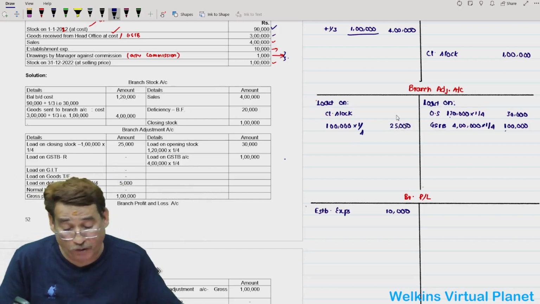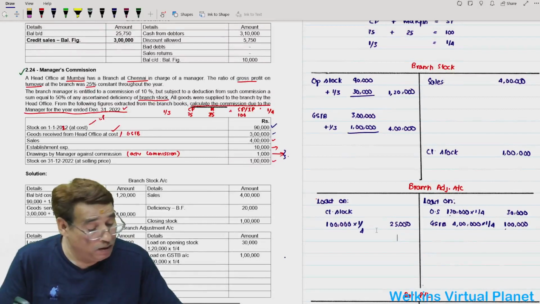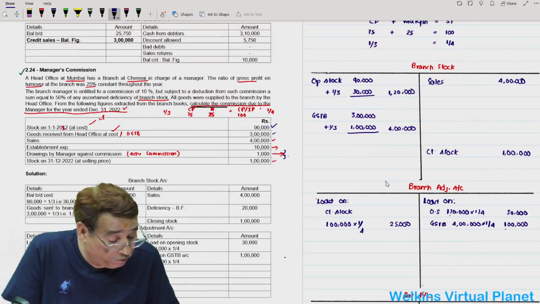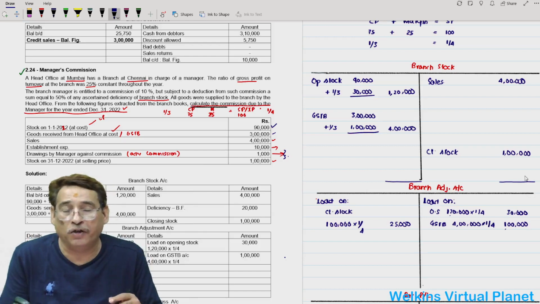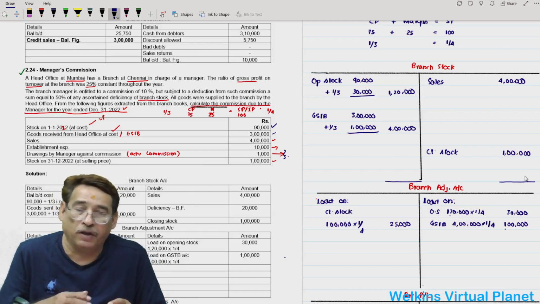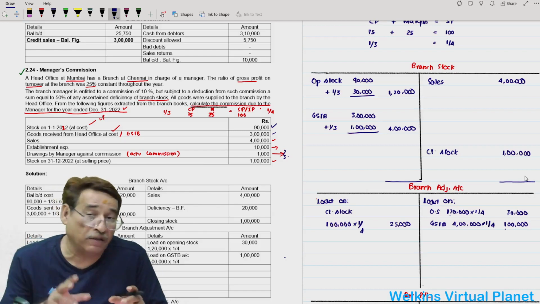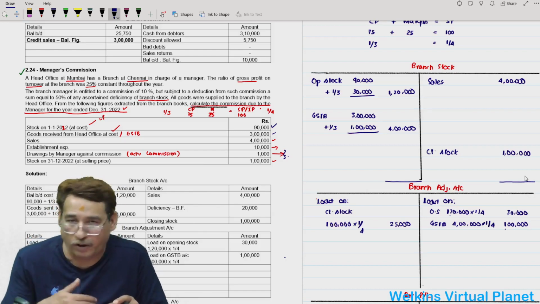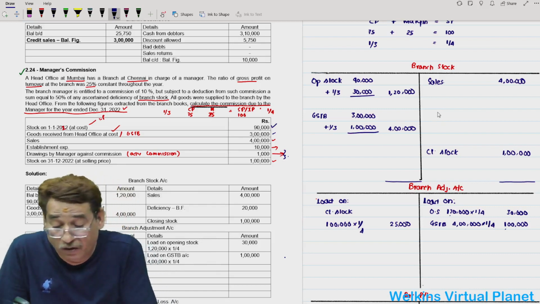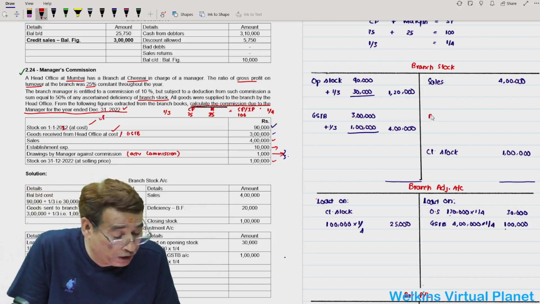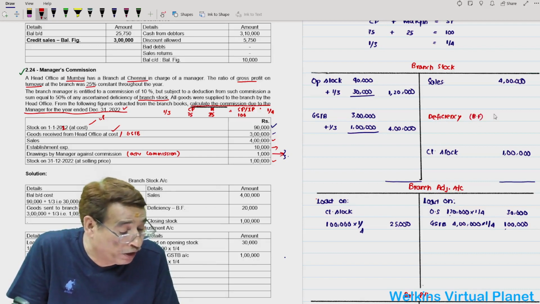Till up to this particular point of time, we do not have deficiency, and in this question we need to find the amount of deficiency because it was written in the prefacing line that in case there would be any deficiency, 50% of that amount will be subtracted from your commission. So your total is 520 minus 5 lakhs. So deficiency towards this side I will write. So amount of deficiency now you can write here, deficiency. Now this is deficiency, no doubt about that, and it is equal to 20,000.